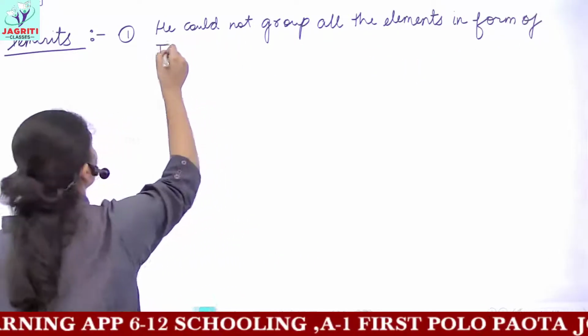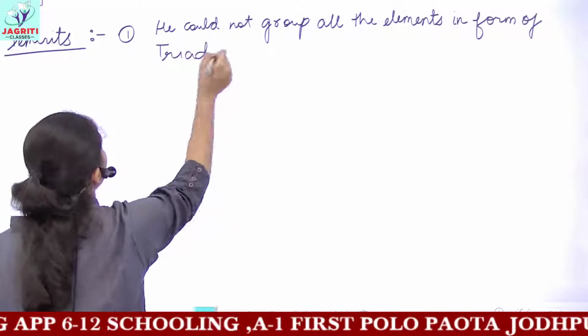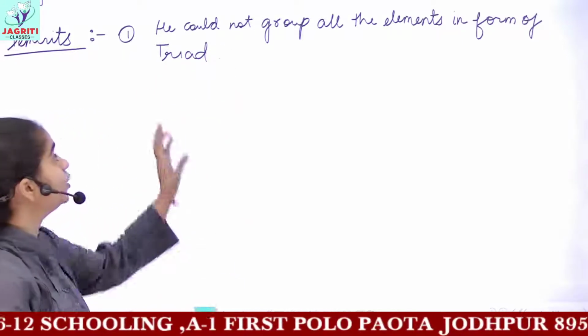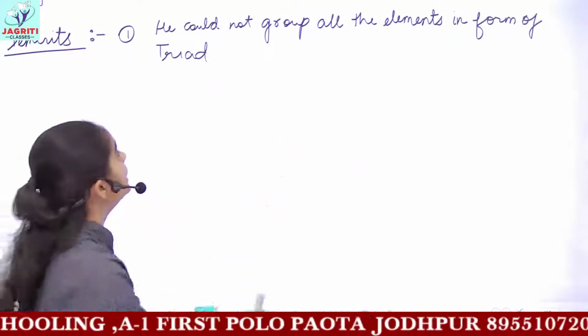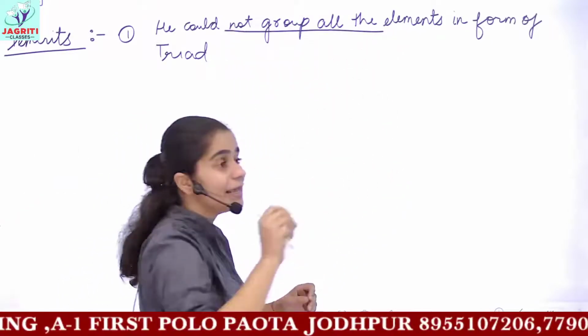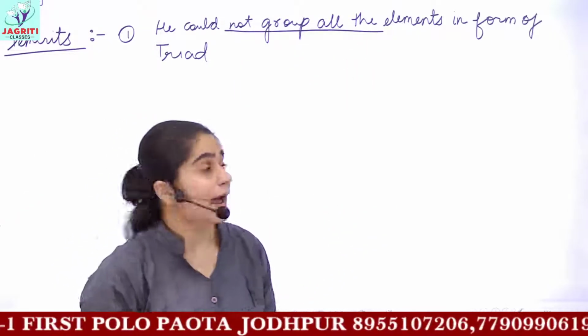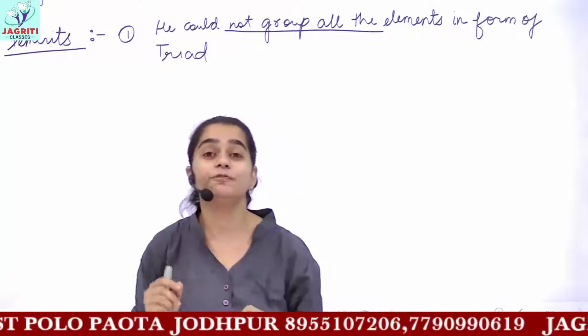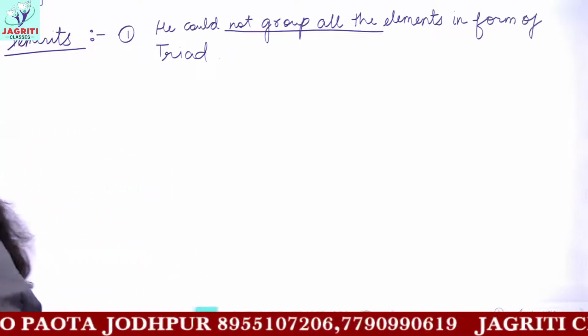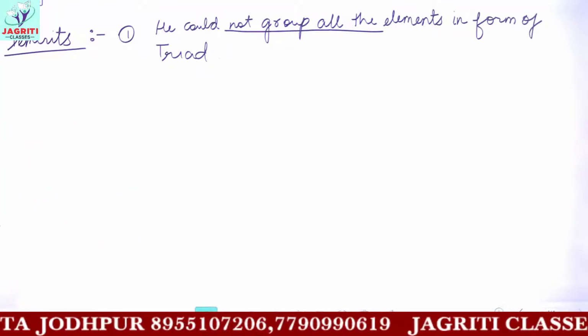This was an extreme demerit of Dobereiner's classification, that he could not group all the available elements in the form of triads. And because he made only 4 to 5 groups, this classification failed.